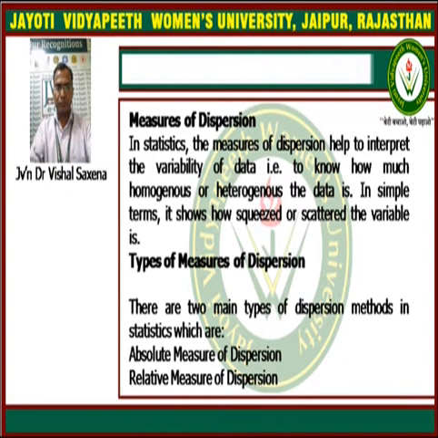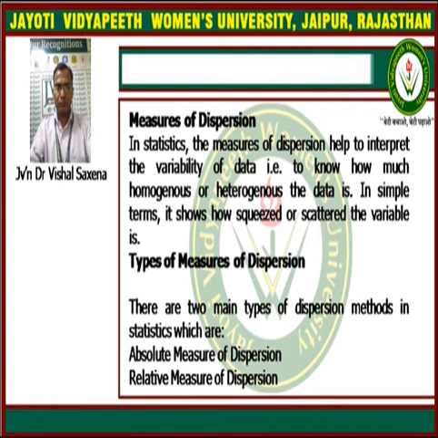In simple terms, it shows how squeezed or scattered the variable is. The measure of dispersion is the study of the dispersion of the data set, that is, the wideness or spread of the data set, which cannot be explained by the measure of central tendency, but the measure of dispersion explains it completely.